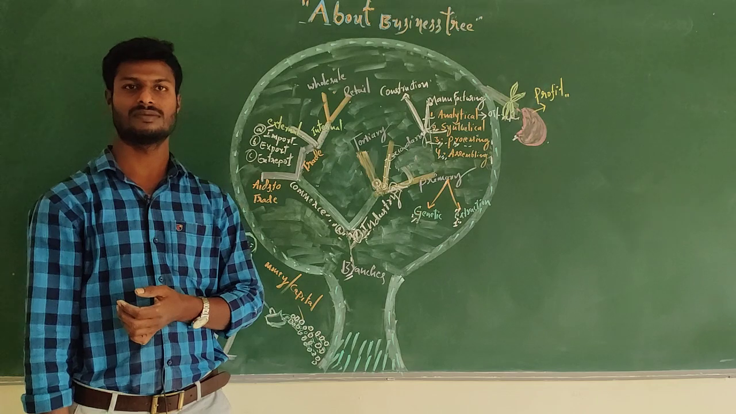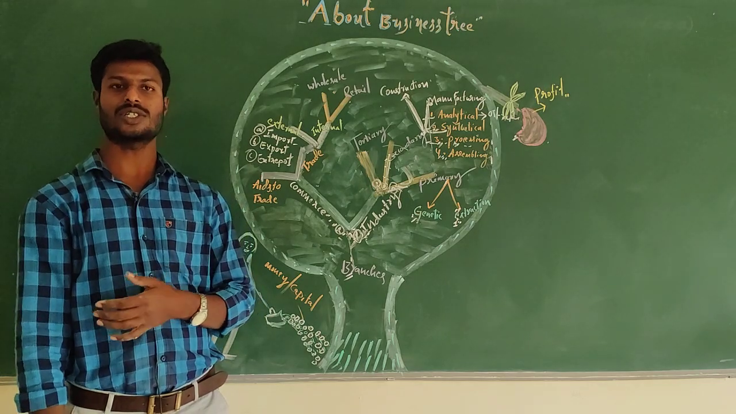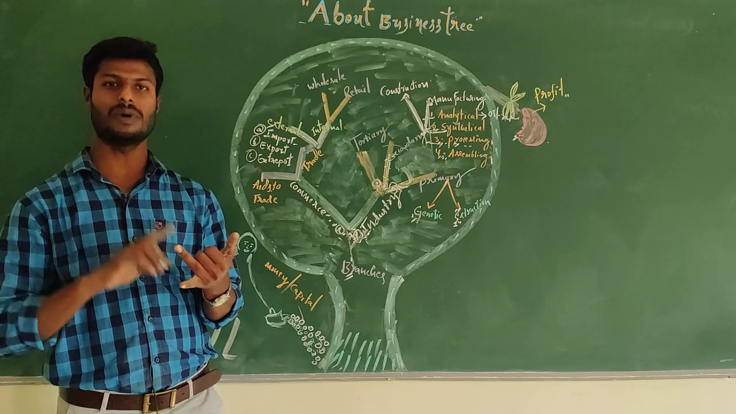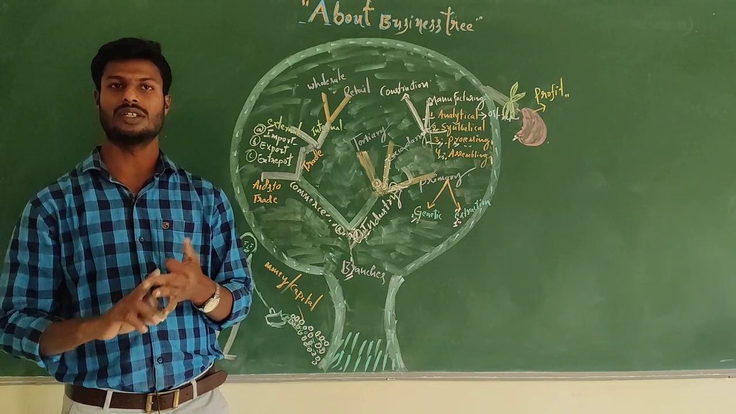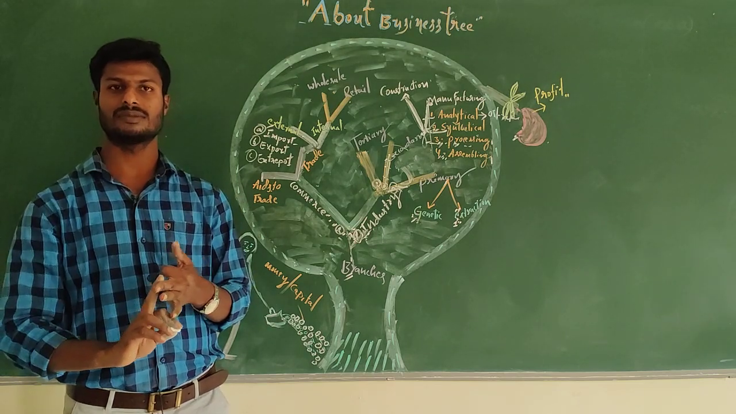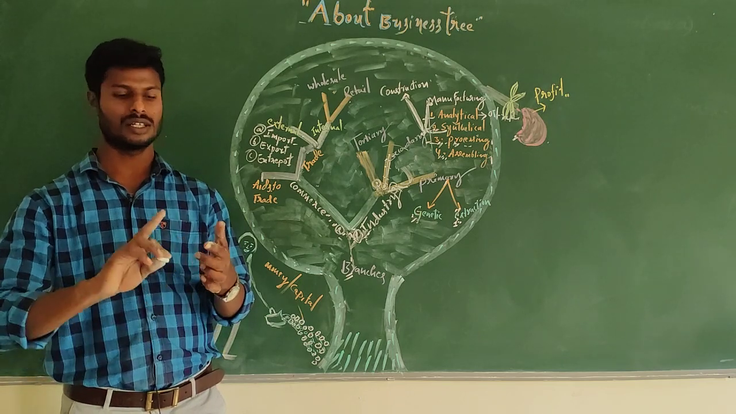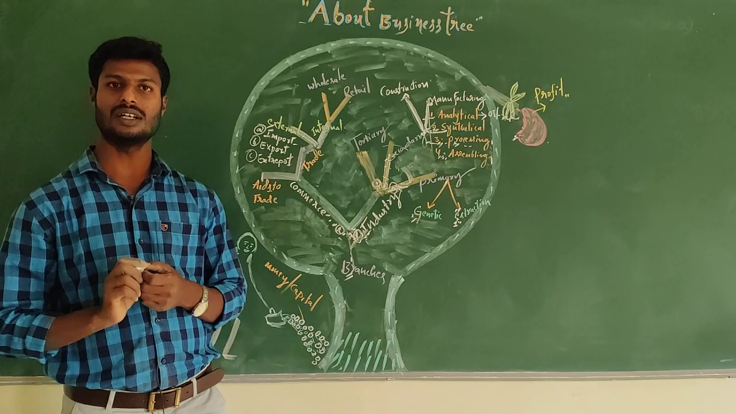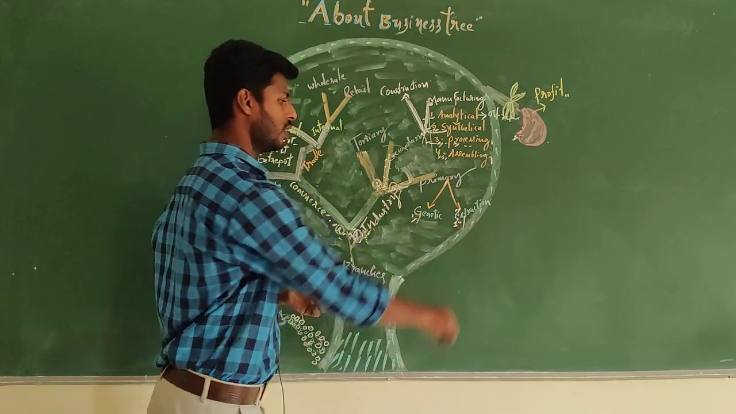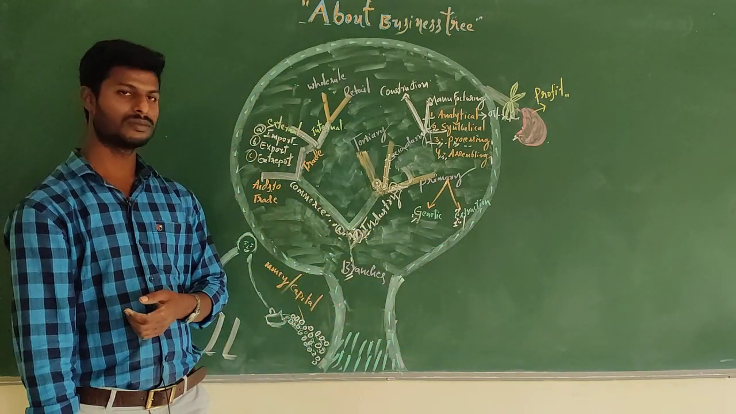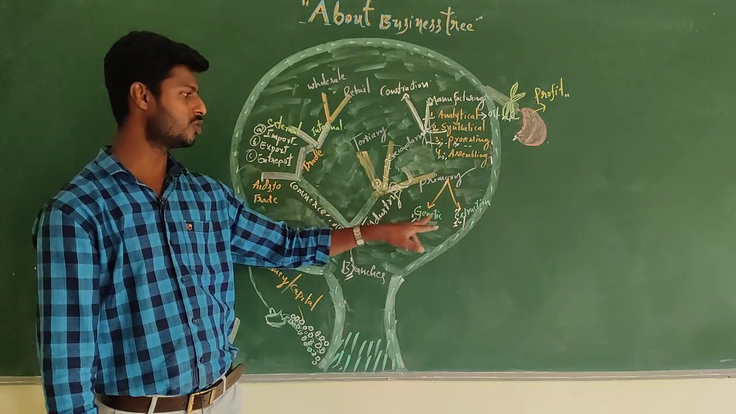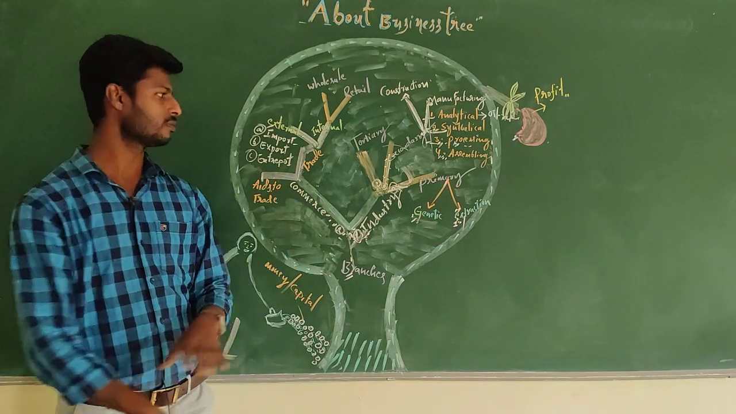To the extraction industries, we can give many examples: iron ore, gold mines, coal mines, timber, hunting. These are the examples for extraction industries. So in industry, the first one is primary industry, and primary industry has genetic and extraction.